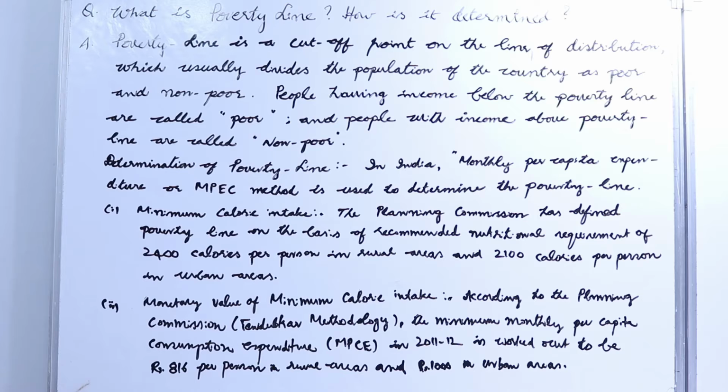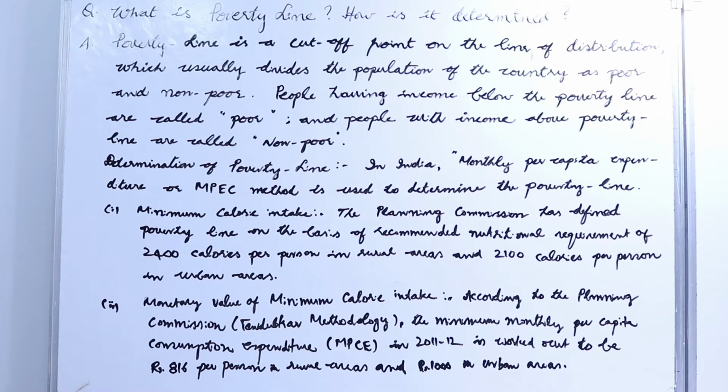The poverty line is a cutoff point on the line of distribution which usually divides the population of the country as poor and non-poor. People having income below the poverty line are called poor, and people with income above the poverty line are called non-poor. Determination of the poverty line in India.